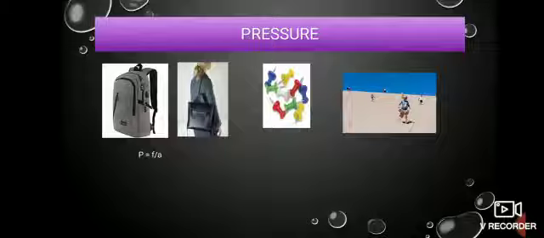So that time his foot gets into the sand. But the same boy, if he's trying to lay down on the same sand with the same body mass, what happens? There you see your body does not get into the sand. Why? Because when you lay down, the surface area is more, but when you stand, only your foot is in touch with the sand, so the area is less, pressure is more, so your legs go in. But when you lay down, the area in contact with the sand increases, and when the area increases, the pressure decreases. That's the reason when you stand, your legs get into the sand, but when you lay down, you don't feel that. Did you understand the science?